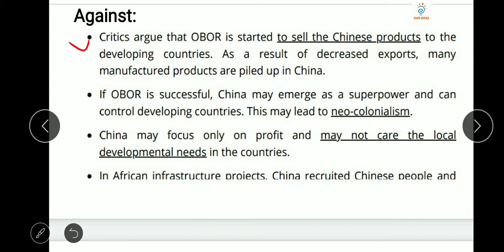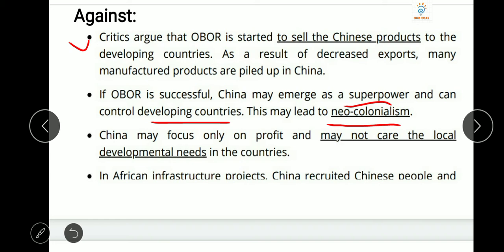And if OBOR is successful, China may emerge as a superpower and can control developing countries. This may lead to neo-colonialism. The term neo-colonialism is used because China has emerged as a developed country, and there is another country which is a developing country. In earlier time, colonialism was known as one country overpowering another country by its military power and other things, but this is not possible now because of the UN. So what is the new term that comes? That is neo-colonialism.